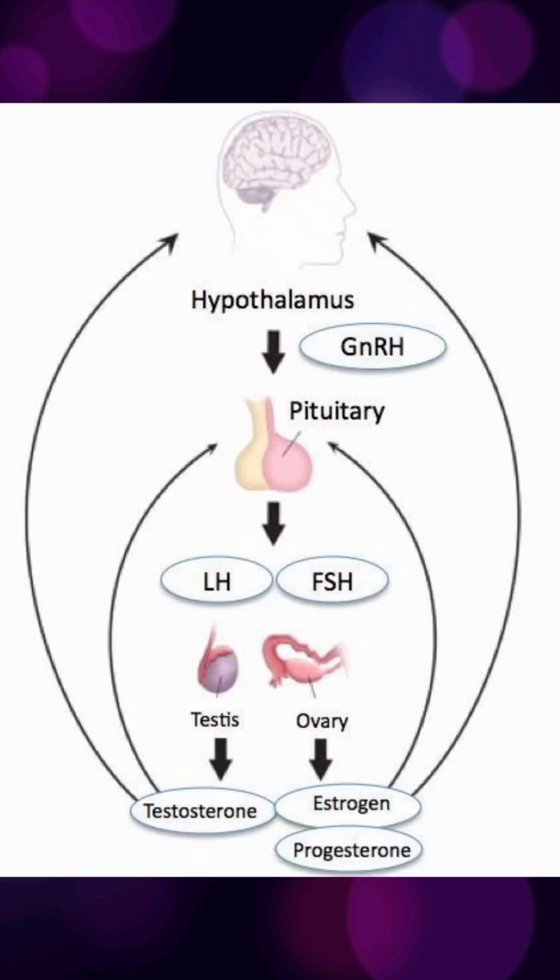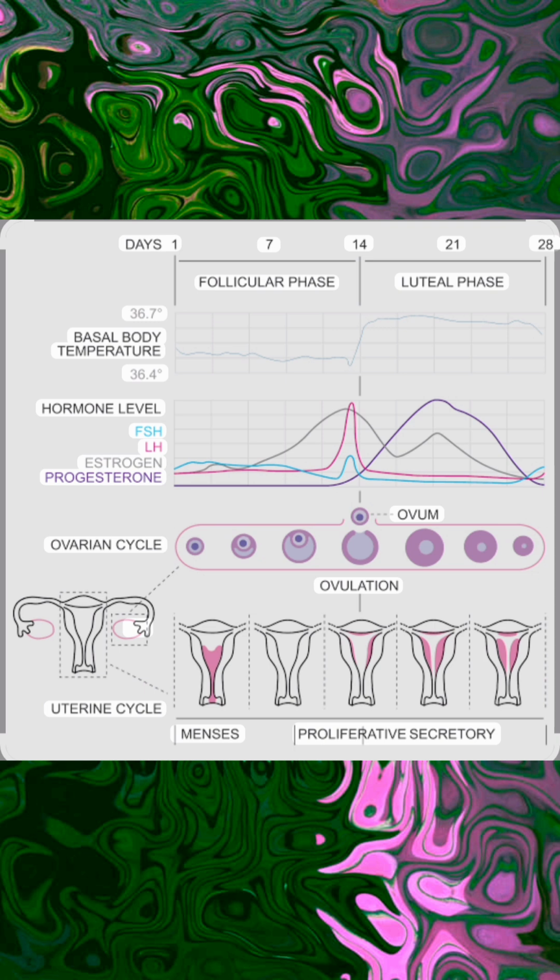When there is an increase of estrogen level in the body of the female, this estrogen starts giving negative feedback. This estrogen acts on the pituitary gland and makes the pituitary stop secretion of LH and FSH. This phase is known as the follicular phase. It is about 8 to 9 days.